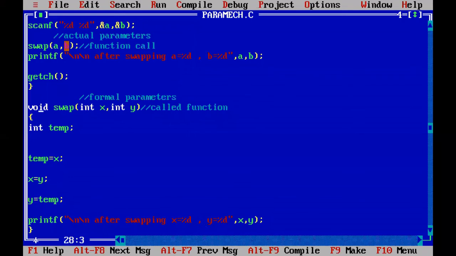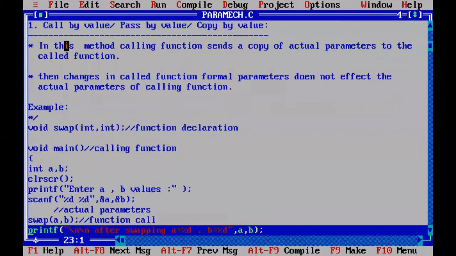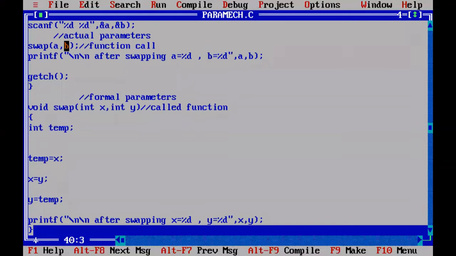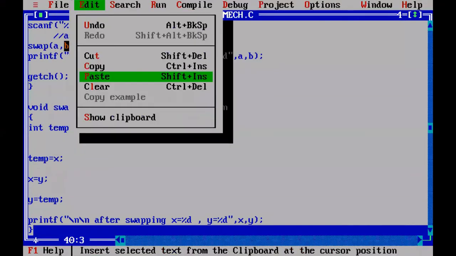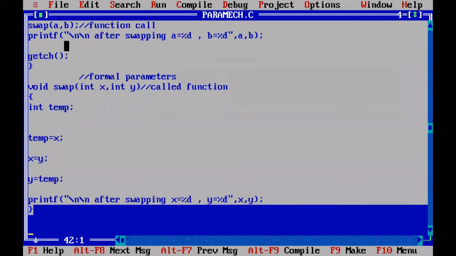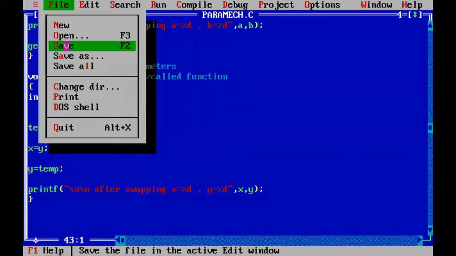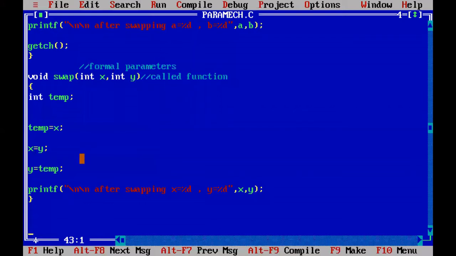Now, same thing we will copy. Go to the edit, copy, and before that, comment up to here.